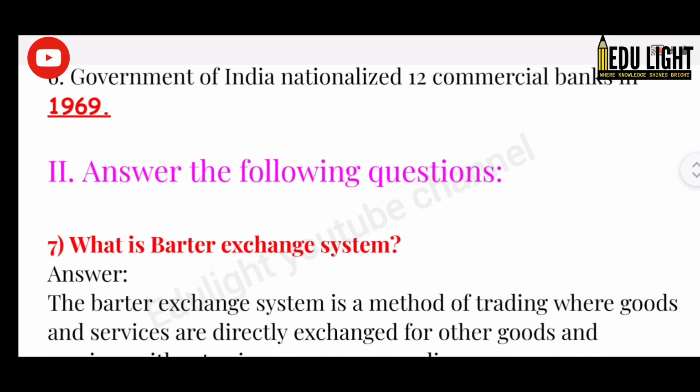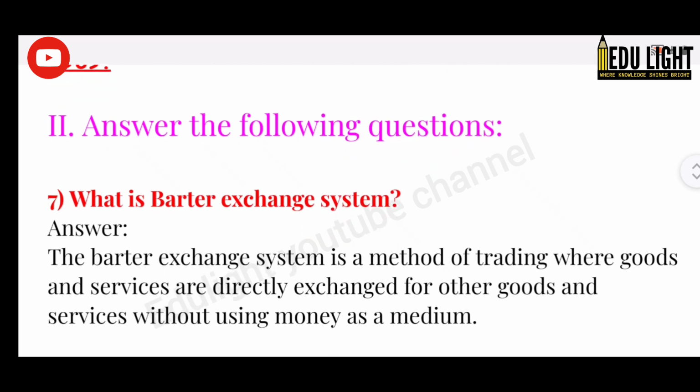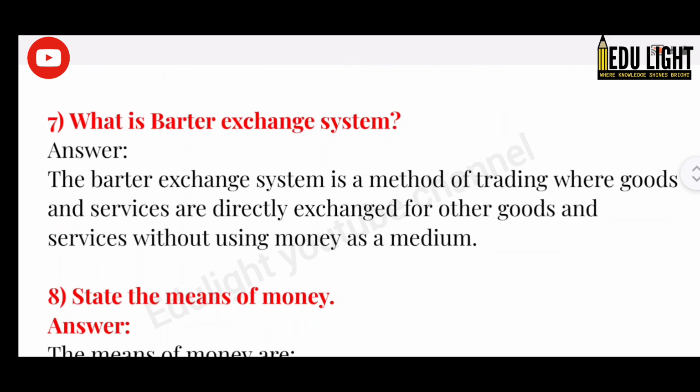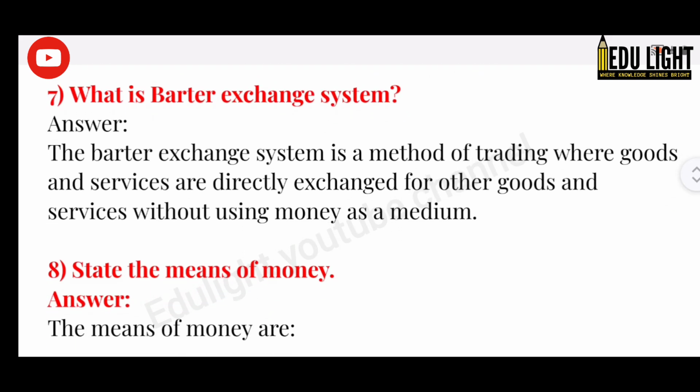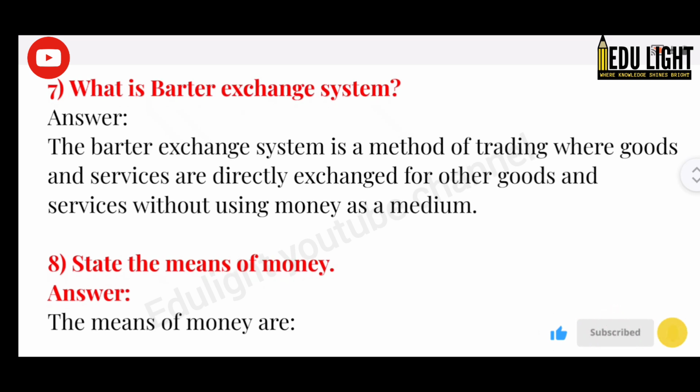Second, answer the following questions. 7. What is barter exchange system? Answer. The barter exchange system is a method of trading where goods and services are directly exchanged for other goods and services without using money as a medium. 8. State the means of money.